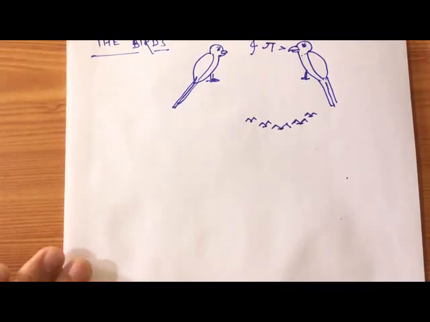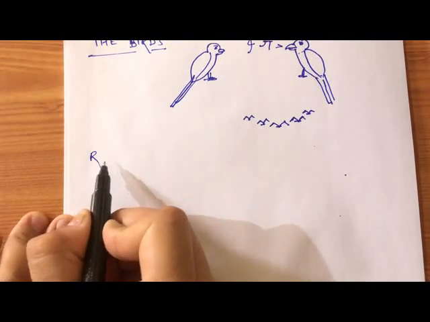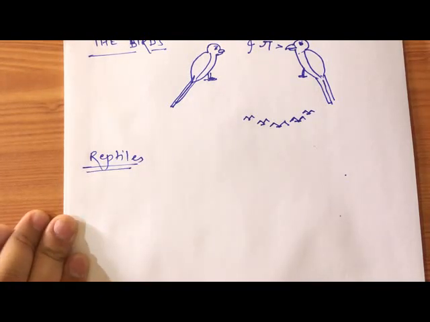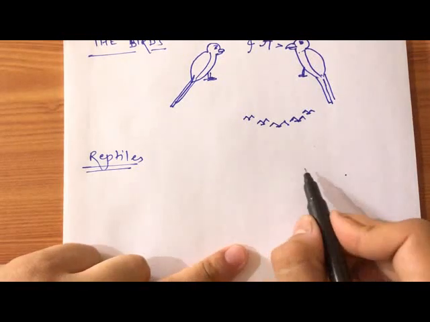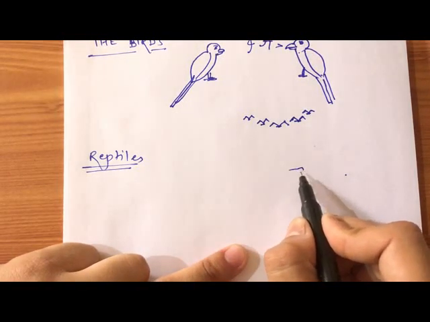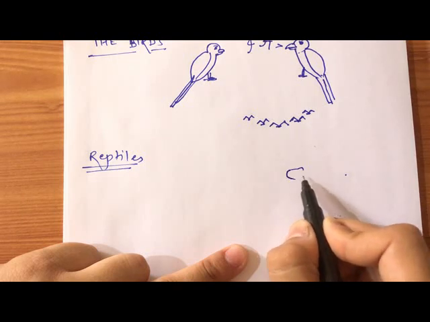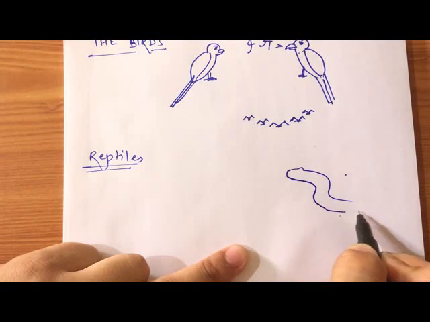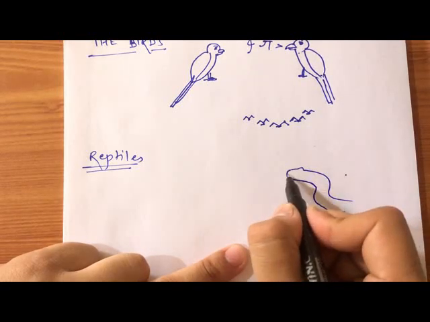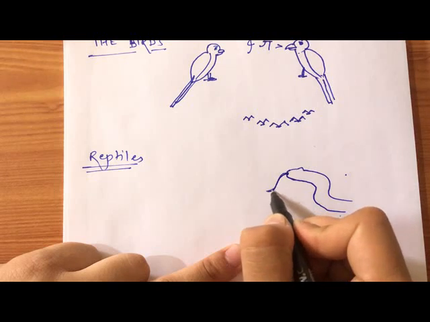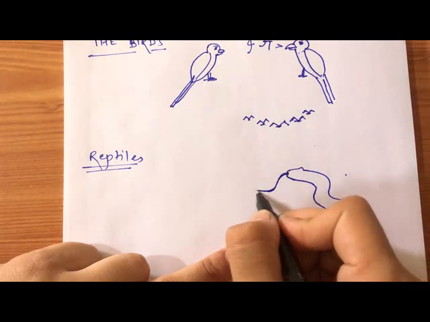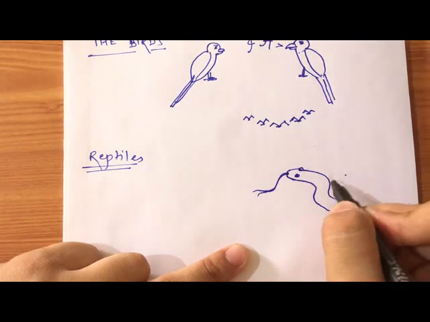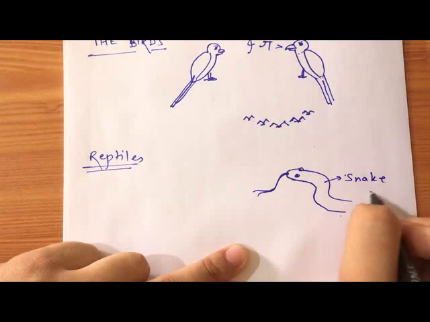Some creatures like reptiles, like snakes, have a long tongue. Suppose that there is a snake. I don't know how to draw them, whatever it is. So they have a long tongue through which they can feel.